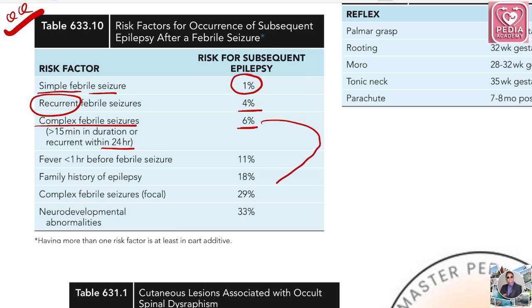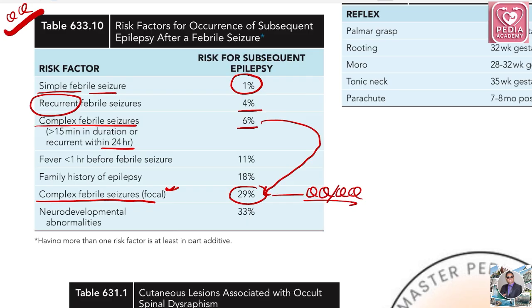Just see this. Complex febrile seizures which are focal, chances are 29%. This was repeated multiple times because people tend to confuse between complex febrile seizures and complex febrile seizures that are focal. So focal will have 29% occurrence.